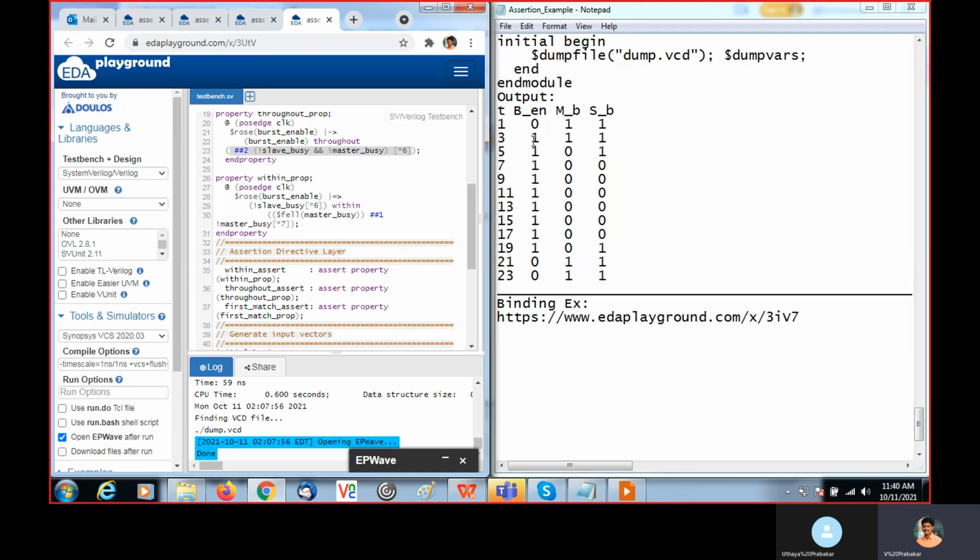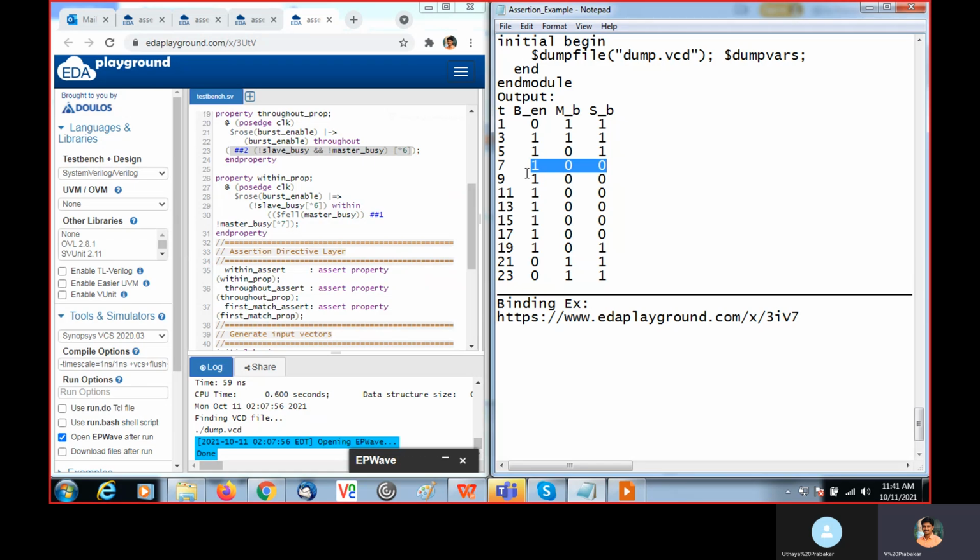Once after this happened, okay, this overlapping we are mentioning from here as 2 clock cycles, 1 and 2. Here slave